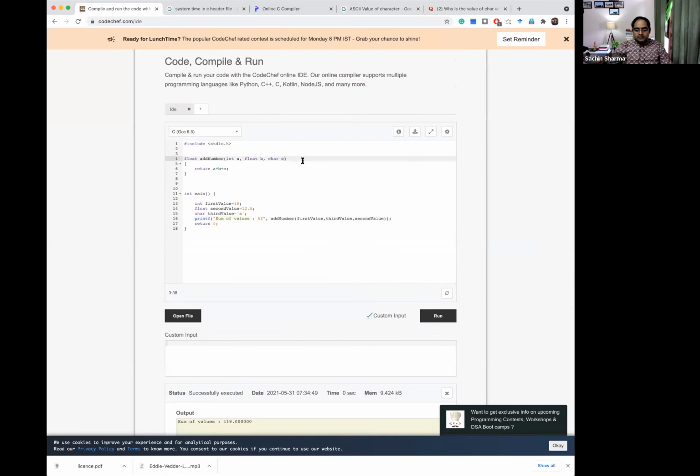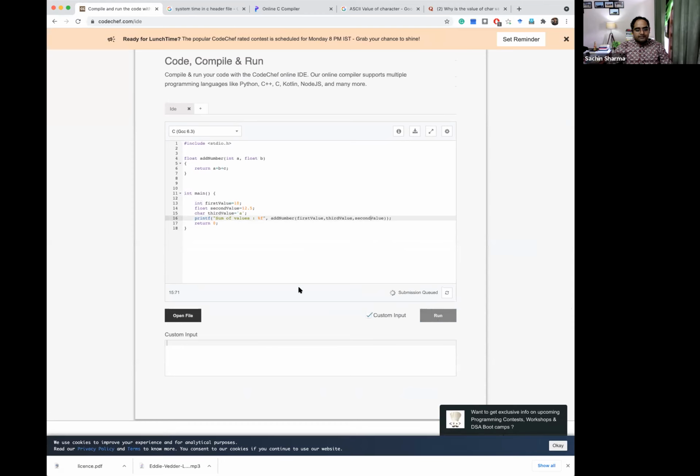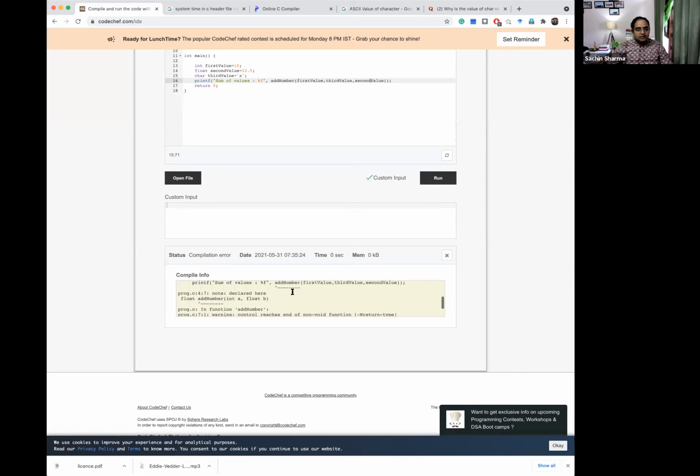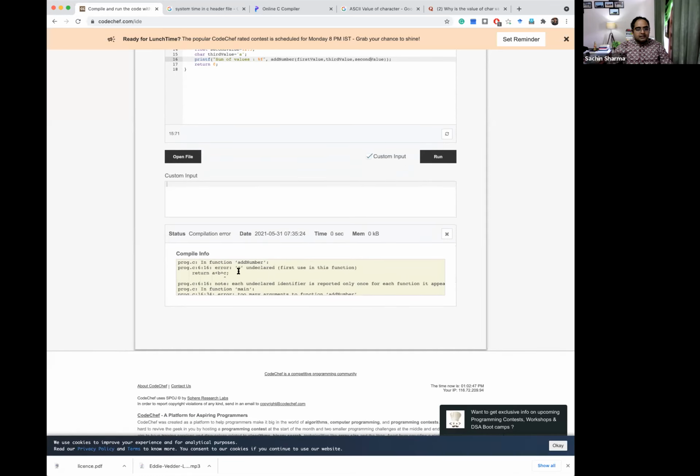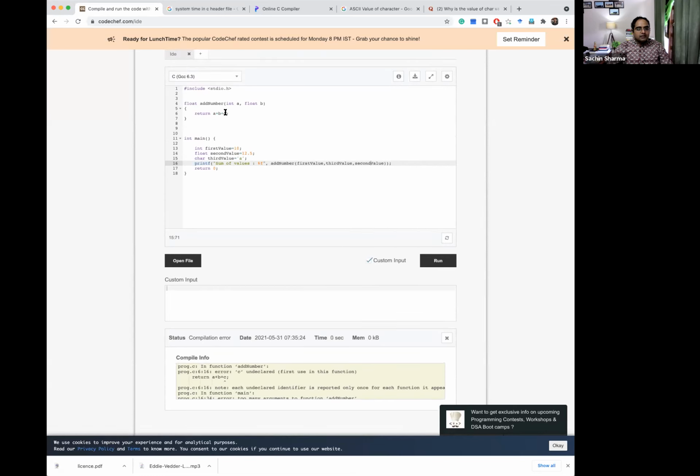Now one more thing. If you remove this from here, now also there is a problem. Here you have two variables, here you have three variables. So sometimes you may face this type of problem. Then it will give you an error. Okay, so it is saying that C is undeclared, first use in this function. Yes, C will be undeclared, but if you do it like this, then also it should give you an error.